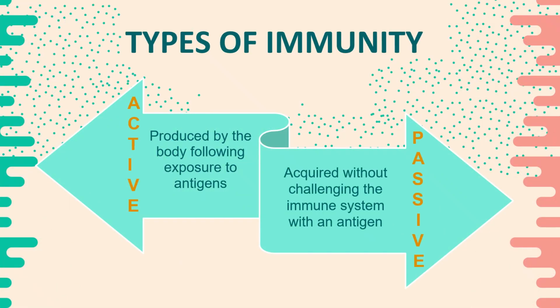Focusing on two types of immunity, namely your active and your passive. So again, your active immunity is acquired by exposure to antigens, while your passive immunity is acquired without challenging the immune system or without mounting an immune response.